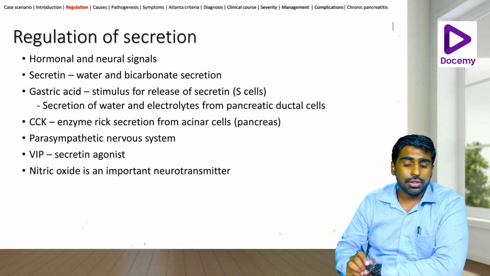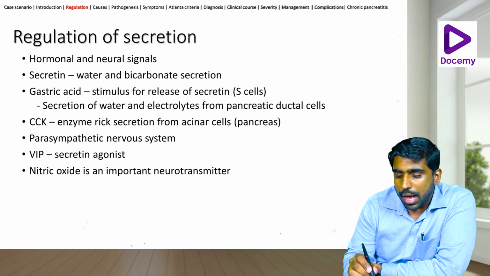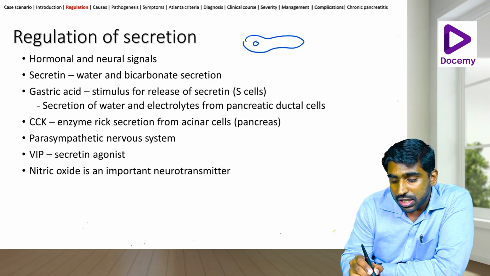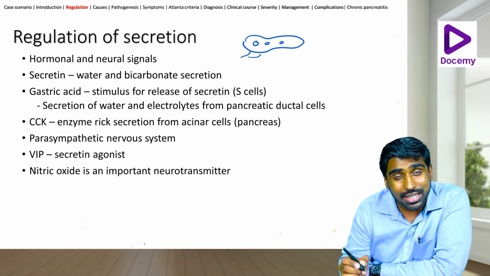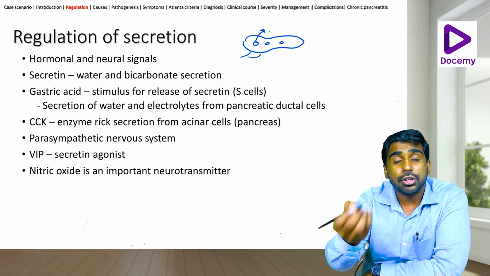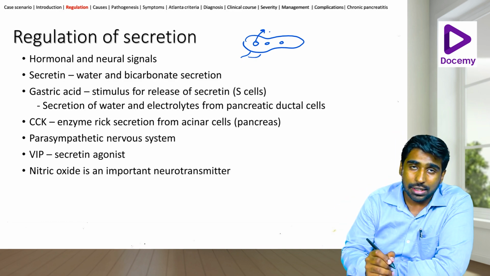Now, the regulation of secretion. The pancreas stores these as zymogen granules, and they wait for certain hormonal and neural signals so as to know when to release them into the duodenum or into the intestine proper.